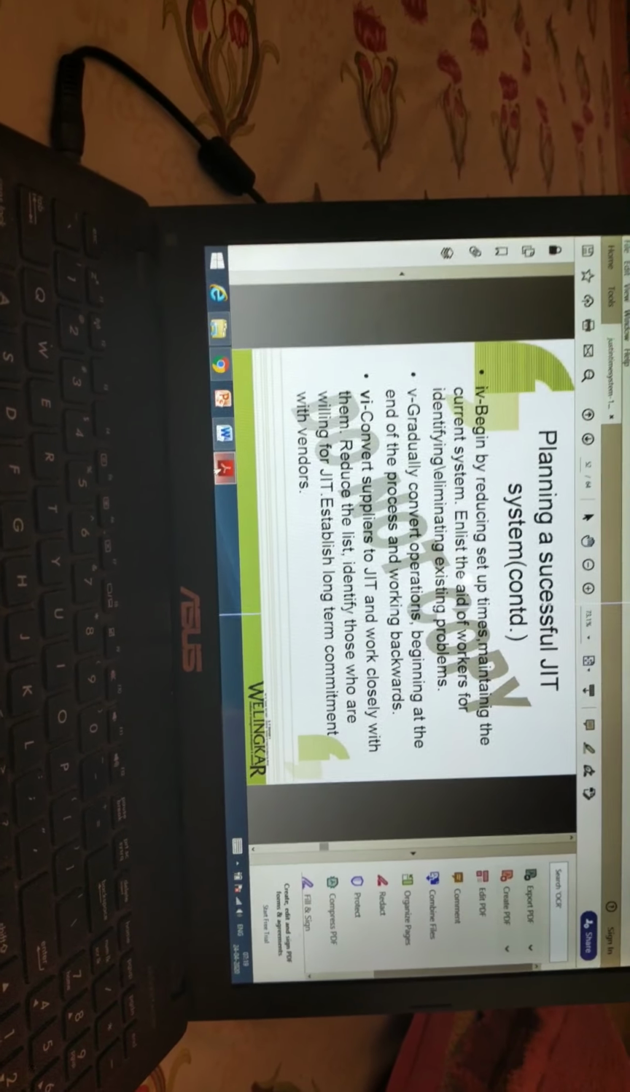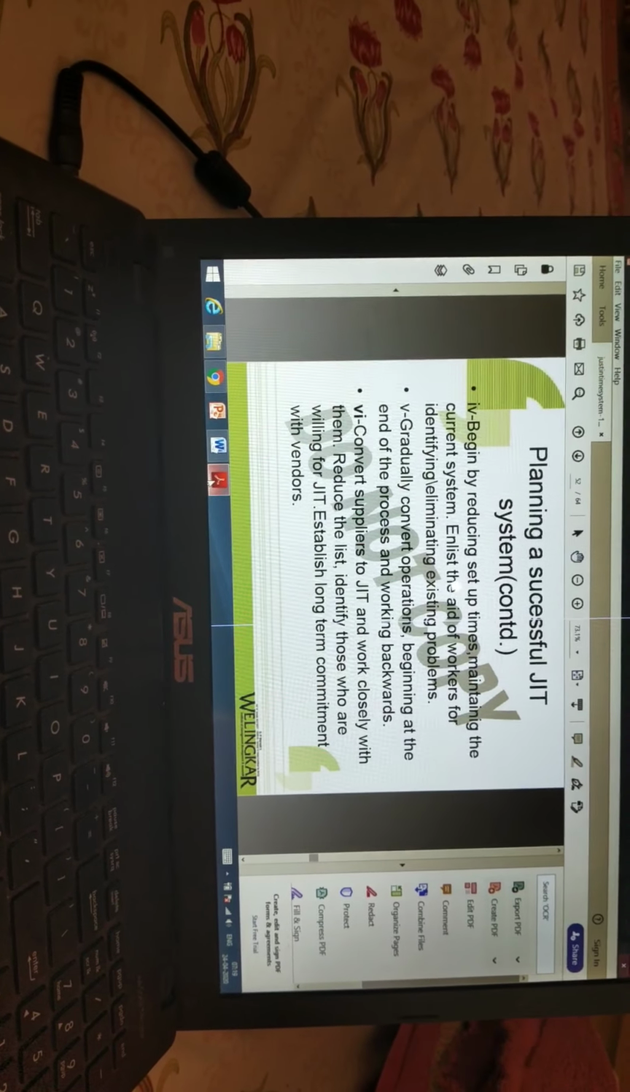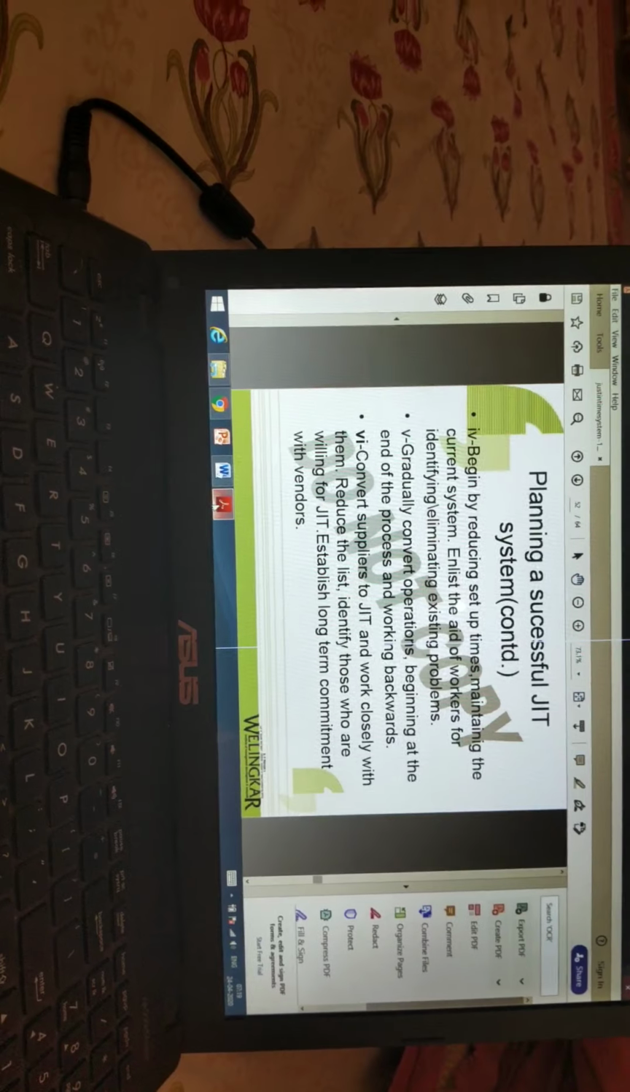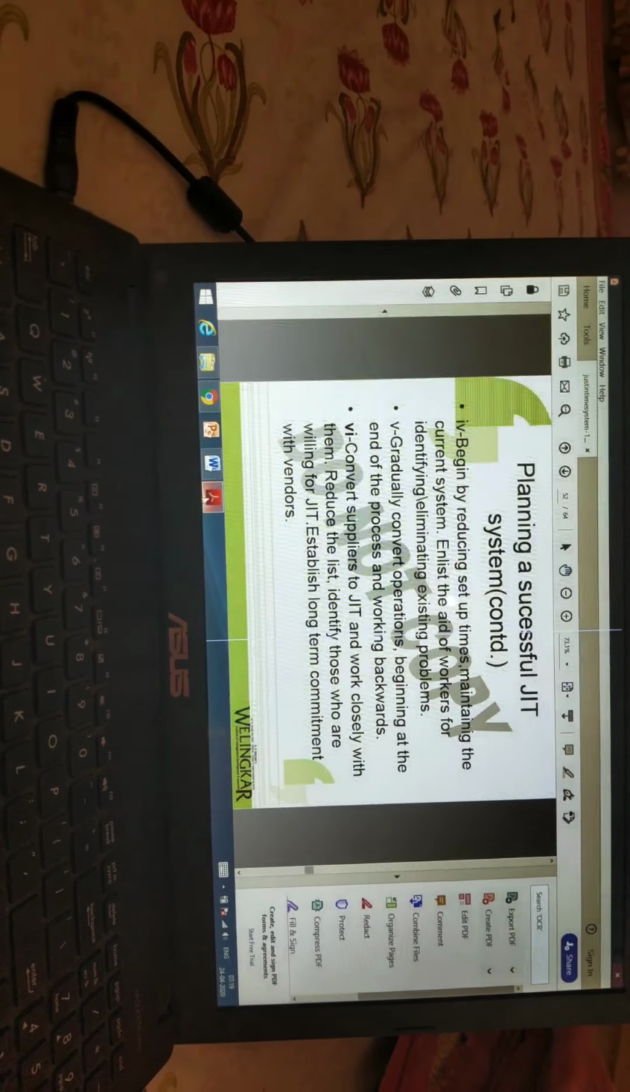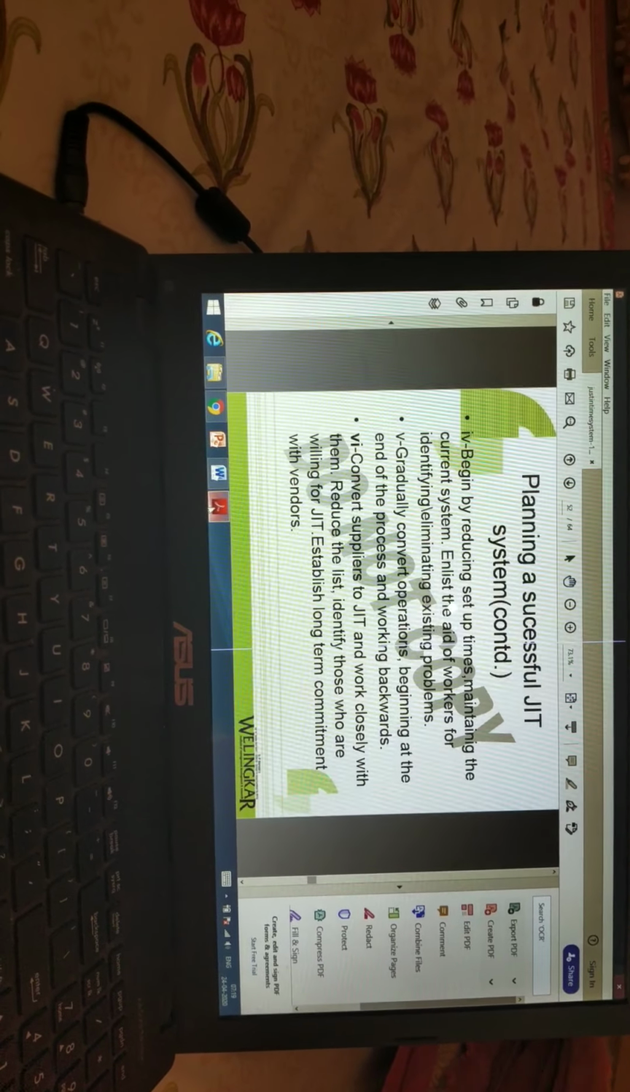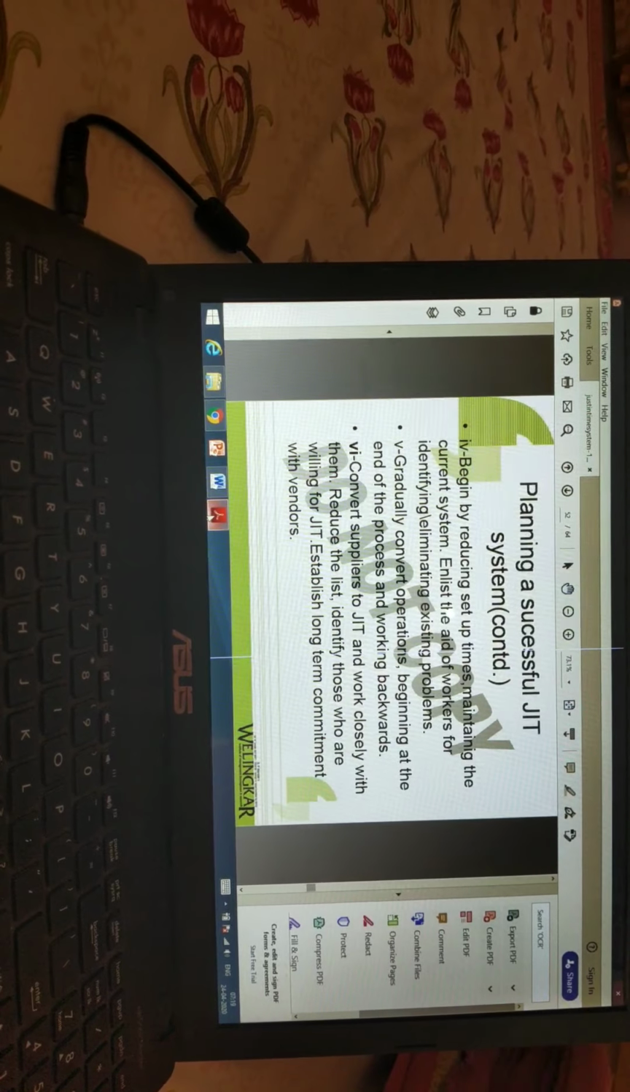Begin by reducing setup times, maintaining current systems, and enlisting the aid of workers for identifying and eliminating existing problems. Quality circles suggests that you have to implement the quality circles. Gradually convert operations beginning at the end of the process and working backwards.